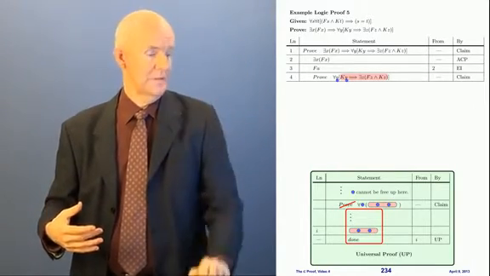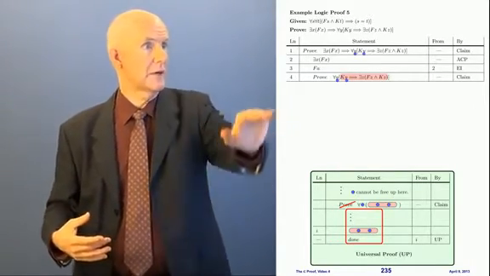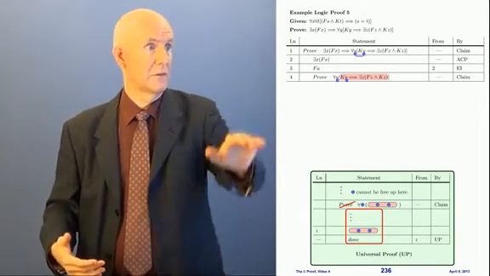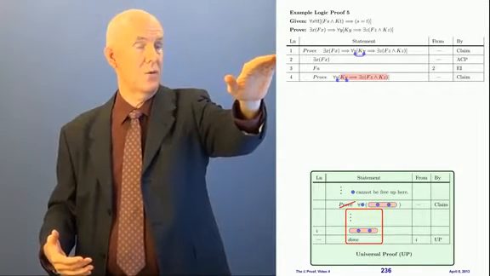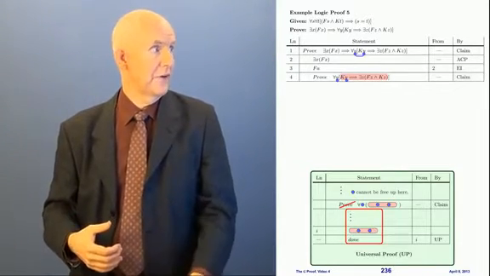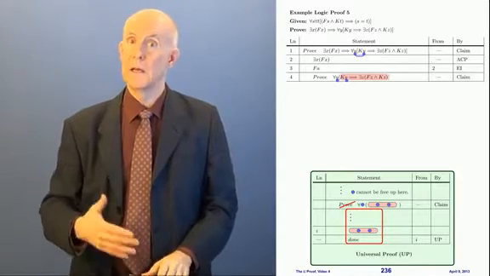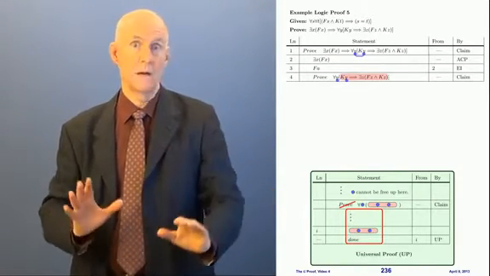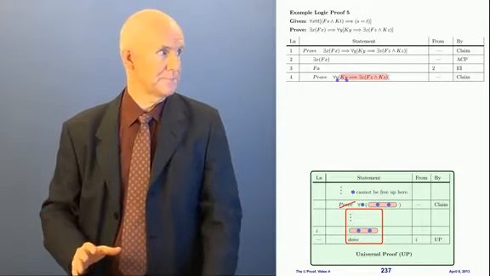Do I have any y's up there? I do. I have a couple of y's right here. Free or bound? It's bound. The y in ky is bound by that for all y. Are there any other y's up here? Nope. So I don't have any free y's. The blue variable can't be free up there. I'm okay. I'm good to go.